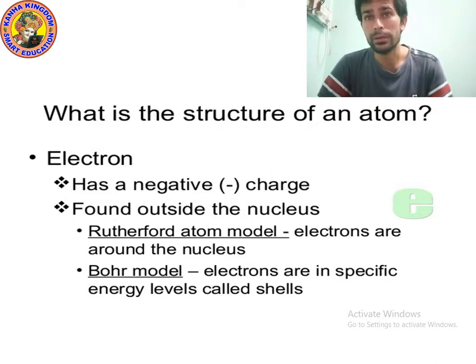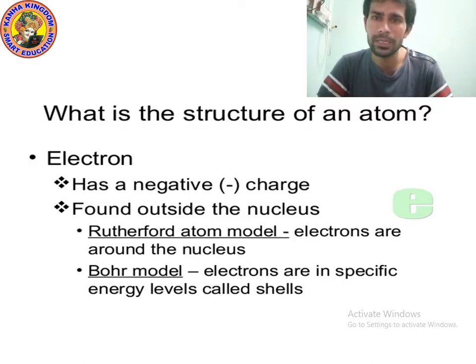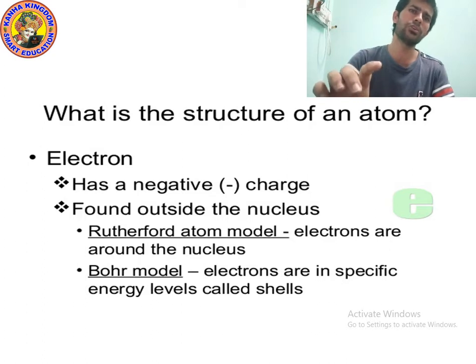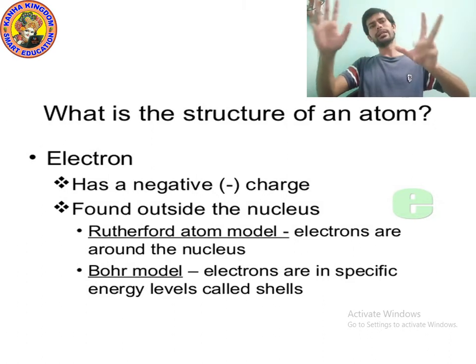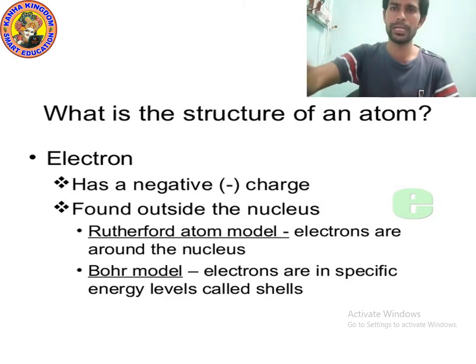And that was the structure of the atom. Many models were given by different scientists. Rutherford gave a model of the atom. Bohr also gave a model of the atom. Different scientists gave models of the atom. Now let's study the relation between electron, proton and neutron. Then we will study the theory related to atoms. Okay, now let's move on to the next point.